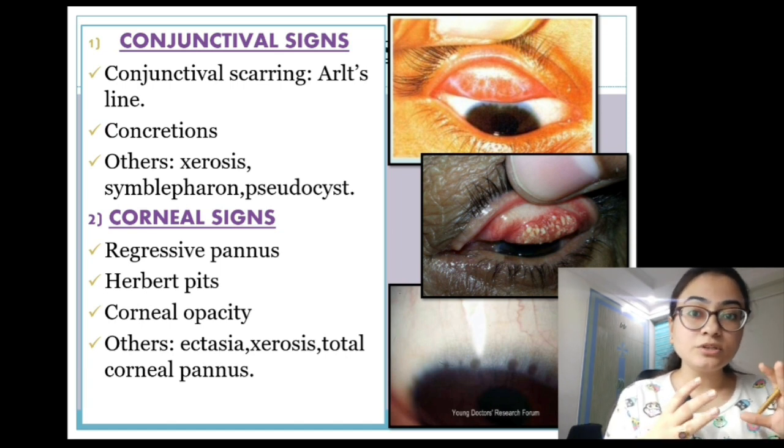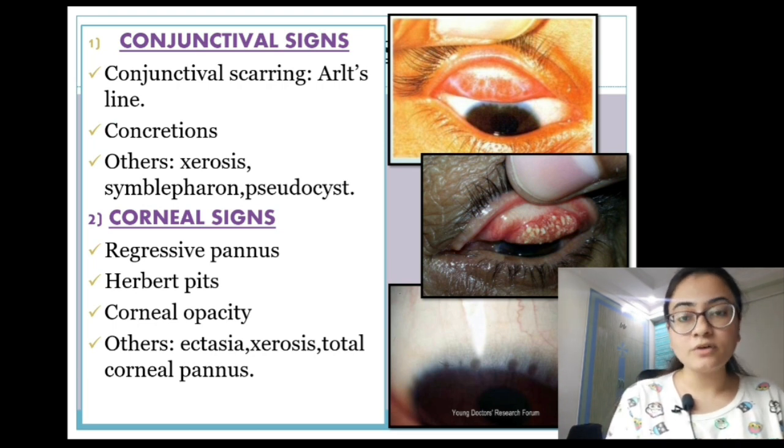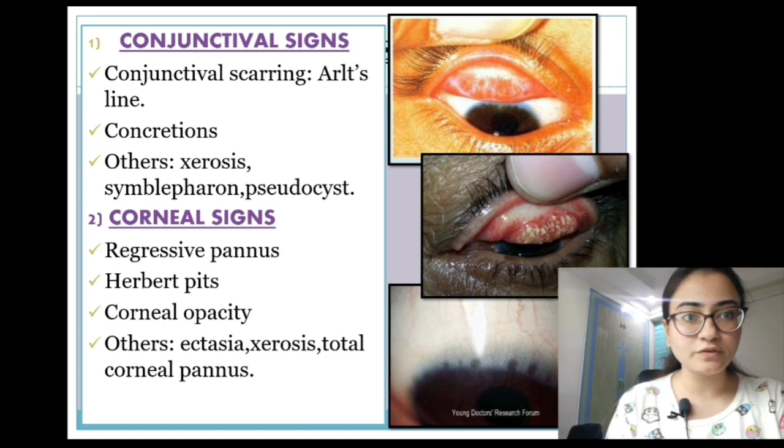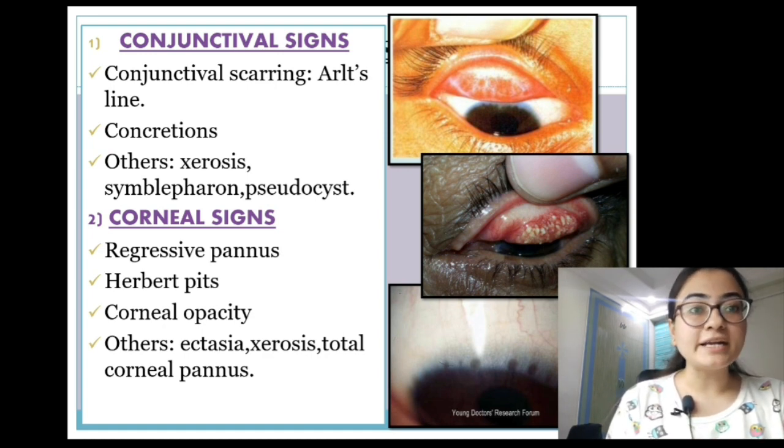So when we do the treatment in cicatricial trachoma, we actually aim at removing the sequelae of the disease, because bacteria is usually not present here, it's present in the active trachoma. So conjunctival signs, conjunctival scarring. The first thing which we'll observe is conjunctival scarring. You can see it in the picture over here.